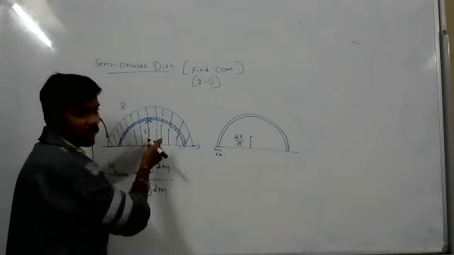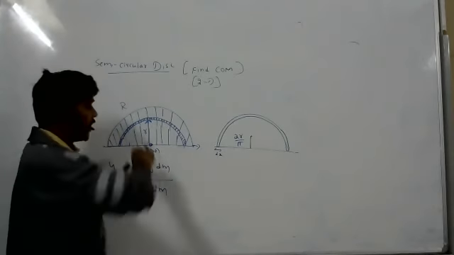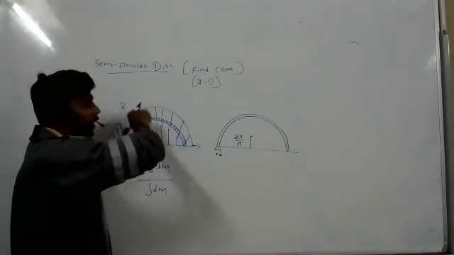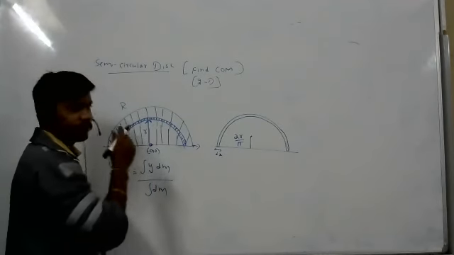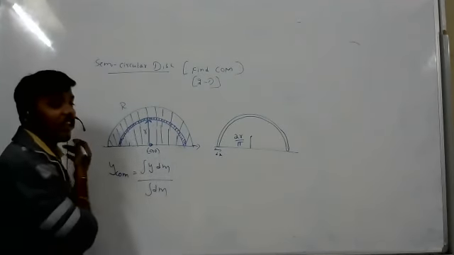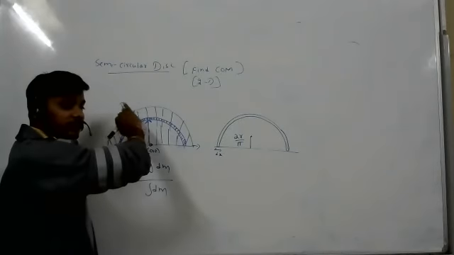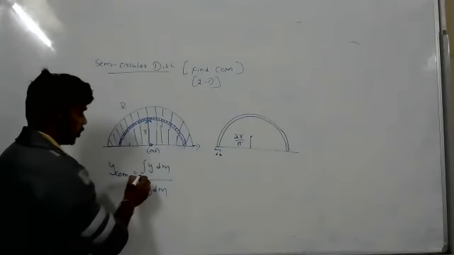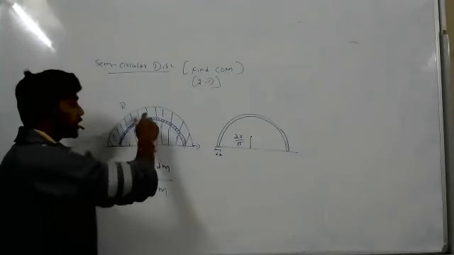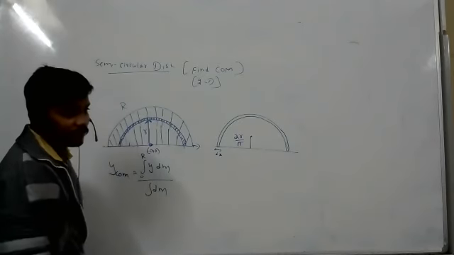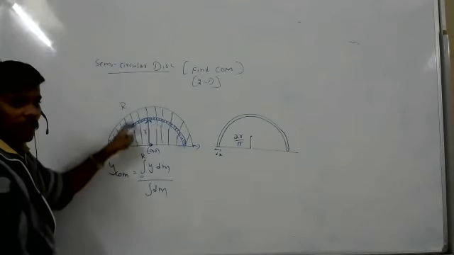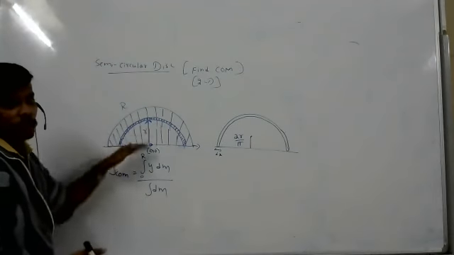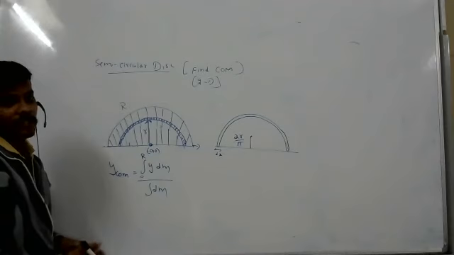Tell me, how many rings will be there? From where to where are rings there? First ring, second ring, third ring, fourth ring. How many rings are there? Many, sir. From where to where can we cut these rings? Sir, everywhere in the disk. So 0 to R radius. Everywhere we can take, right? 0 to R, how many we want, that many rings we can take. Up to 0 to R only we can take. After R, there is no ring. There is no mass.